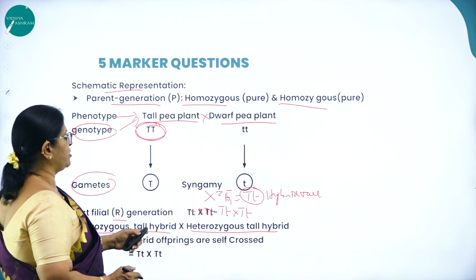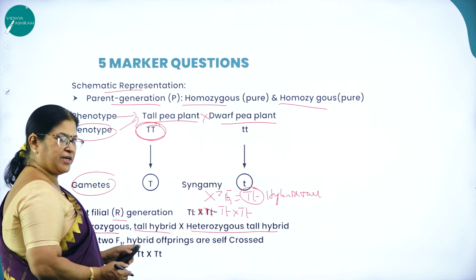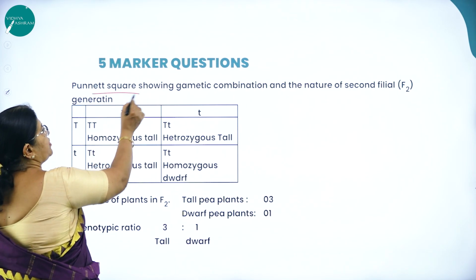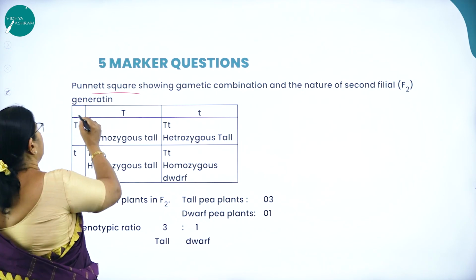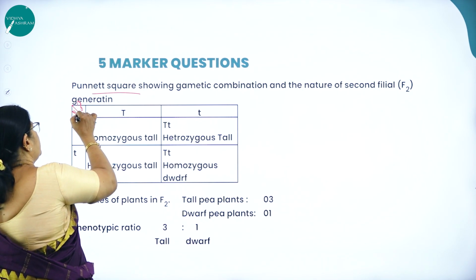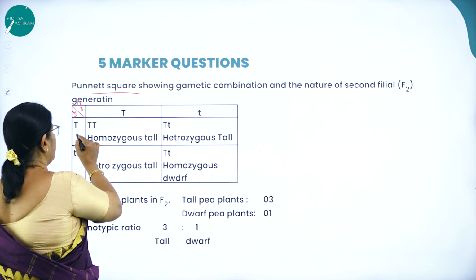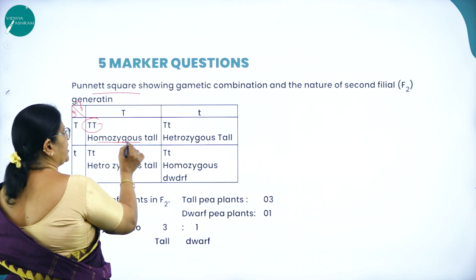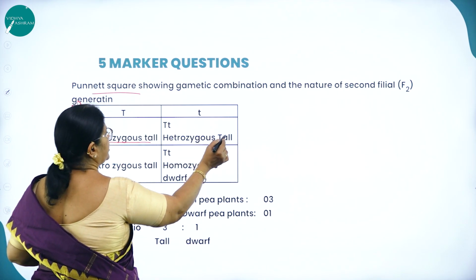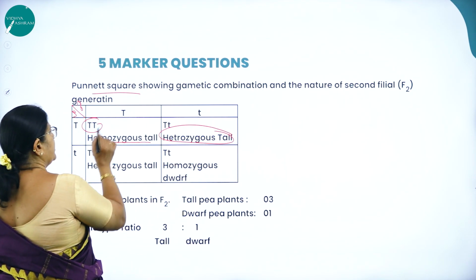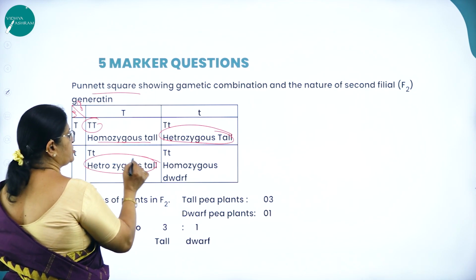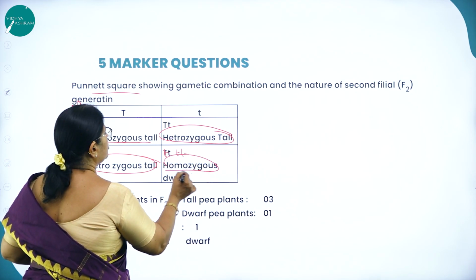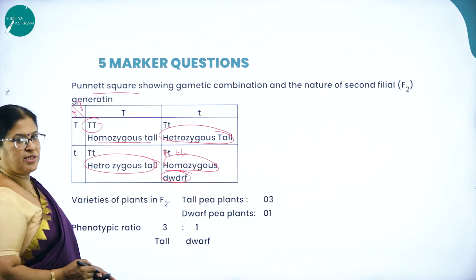When two F1 hybrid offspring are self-crossed, that is capital T small t into capital T small t, we can go for a checkerboard here. So the Punnett square showing gametic combination. You take the gametes on one side, capital T small t, capital T small t. When you cross capital T with capital T, you get homozygous tall. Capital T small t, you get heterozygous tall. Then capital T small t again, you get a heterozygous tall. Small t small t, you get homozygous dwarf.